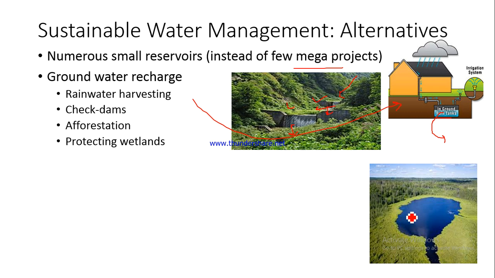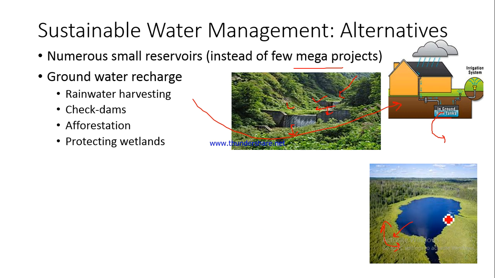A wetland is an area which is covered with water, and basically it also acts as a sponge. Now this is a wetland. See, this particular water body is here, so this area is a wetland. This may at times be covered with water. This water will come here, and whenever there is a lot of water here, it will spill down to this part, and from here the water will percolate down and recharge the groundwater table, the water table underneath. So this is one thing that we can do. We can protect our wetlands.